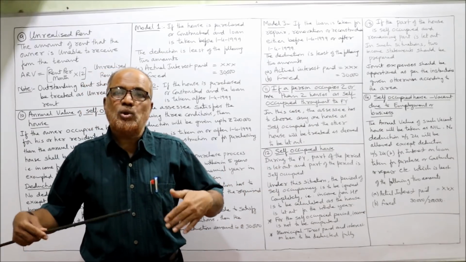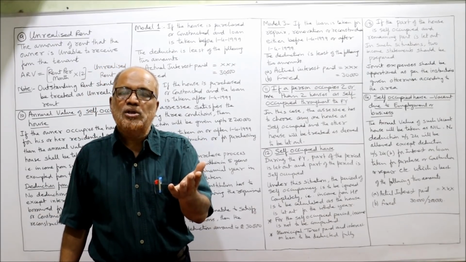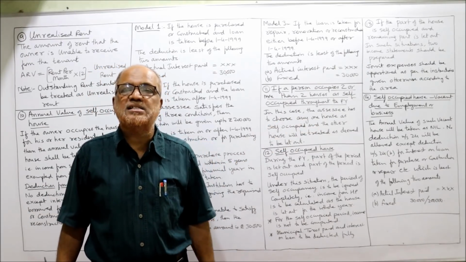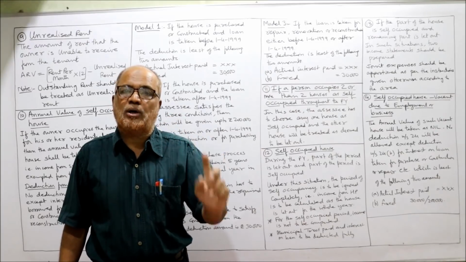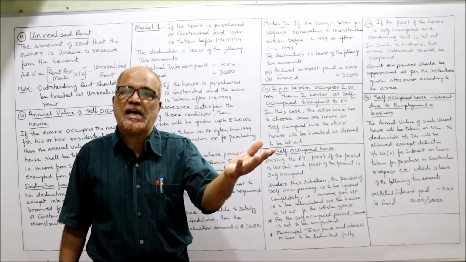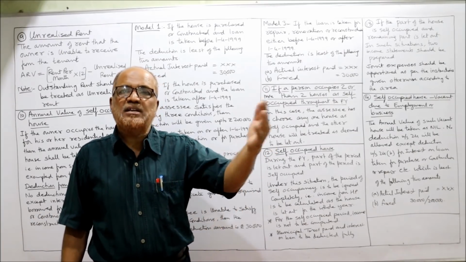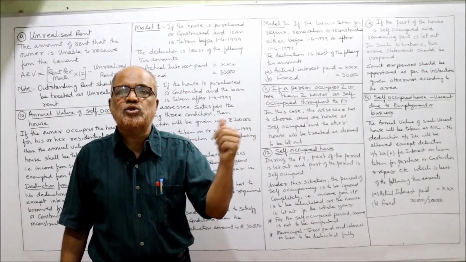The assessee has to decide which house should be treated as self-occupied house so that the other house will be treated as a deemed to be let out house, and we have to calculate the income of that deemed to be let out house as if it is let out. We have to treat it as if it is let out and find out the income from house property.